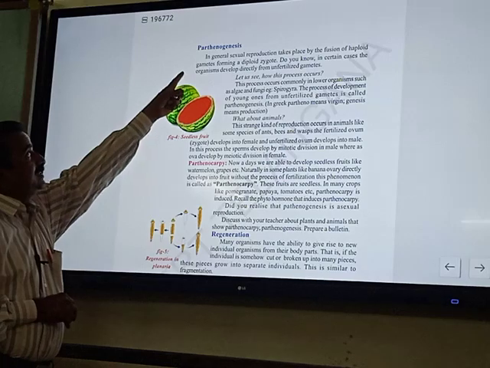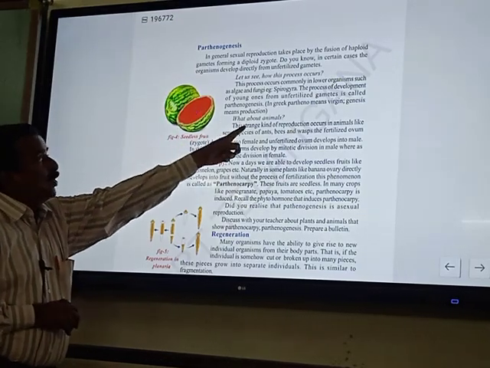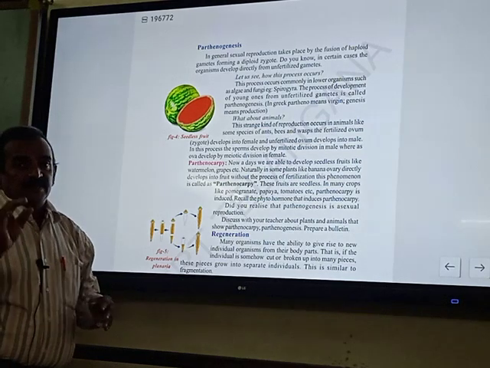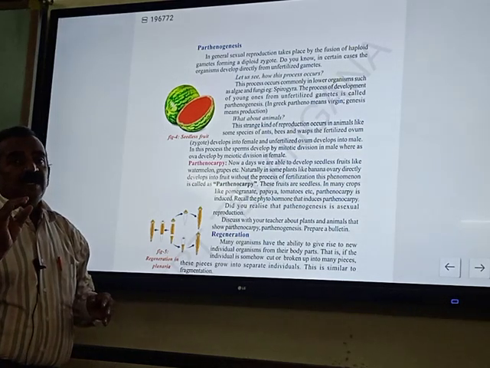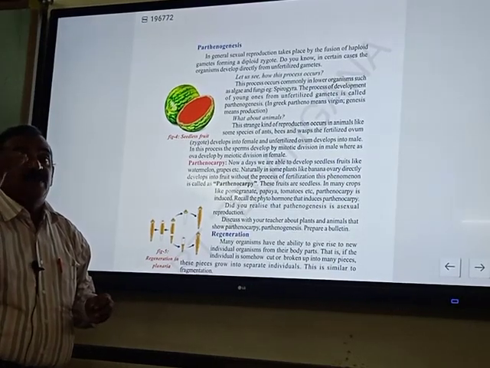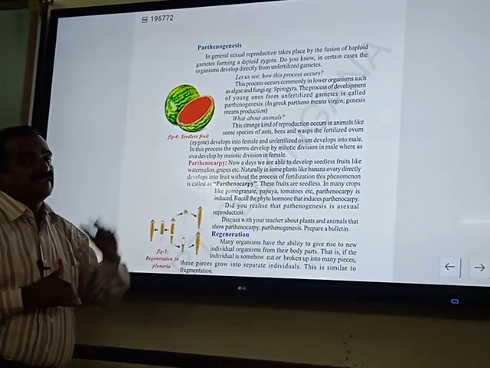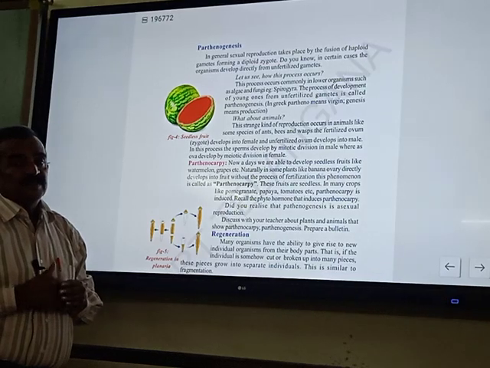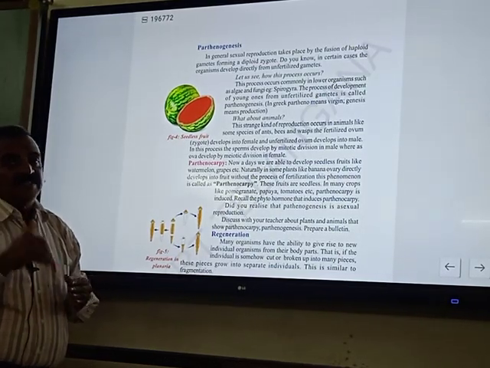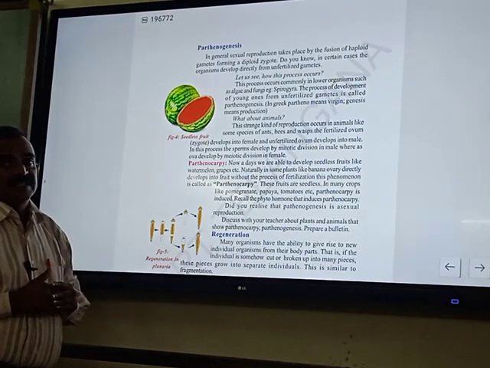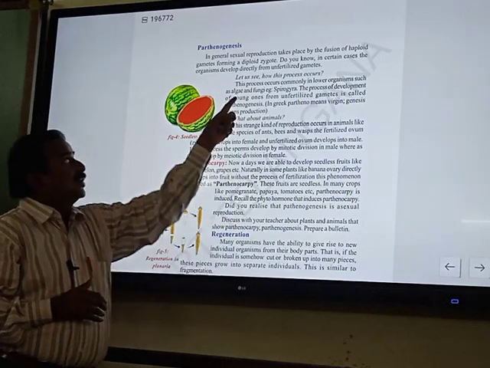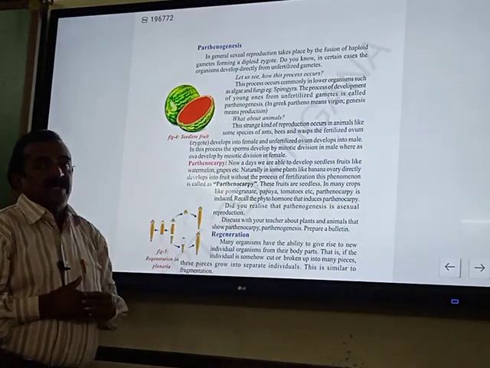In Greek, this is a Greek word. Partheno means virgin, genesis means production. Parthenogenesis means here the process of development of young one from unfertilized gametes. Here gametes are not fertilized. The process of development of young one from unfertilized gametes is called parthenogenesis. And this we observed in fungi and Spirogyra.